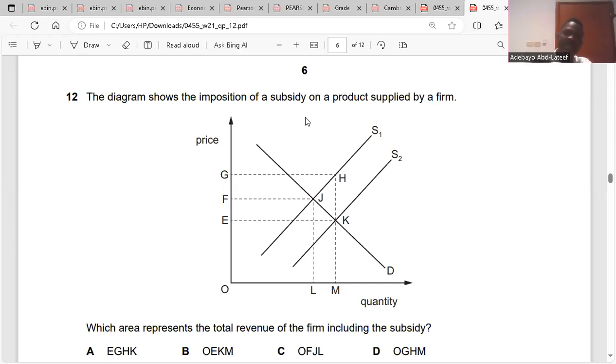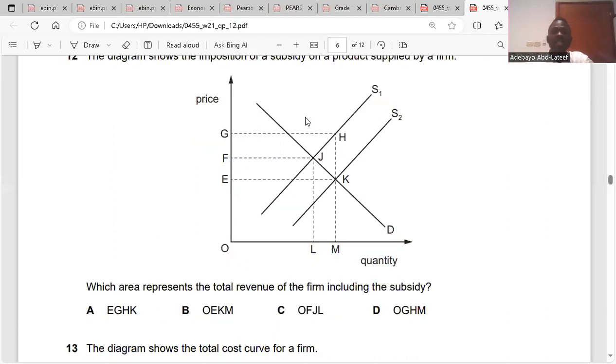It means the cost of production would fall, but it is not consumers that are going to pay it. The cost will be paid by government. So this firm is producing initially at OFJL. That is the initial production and revenue of this firm.